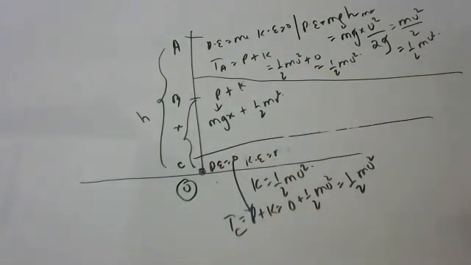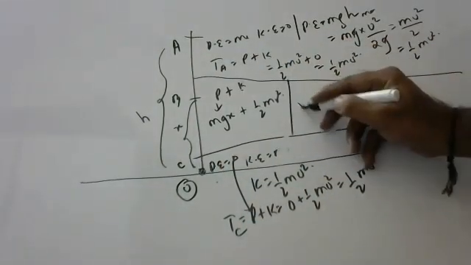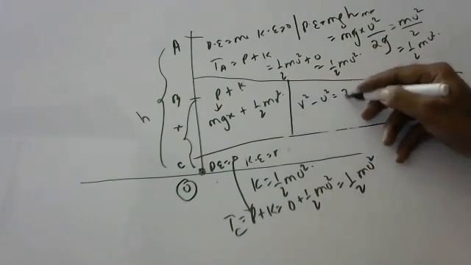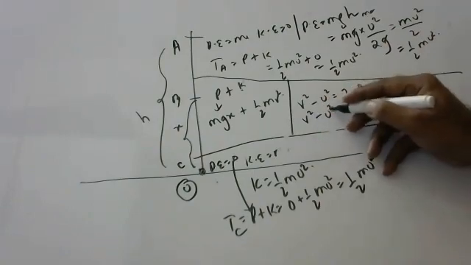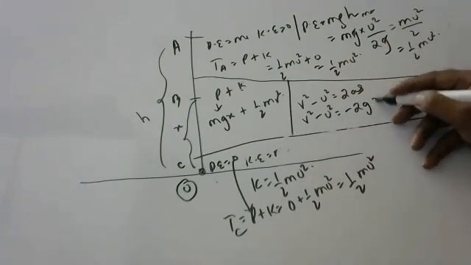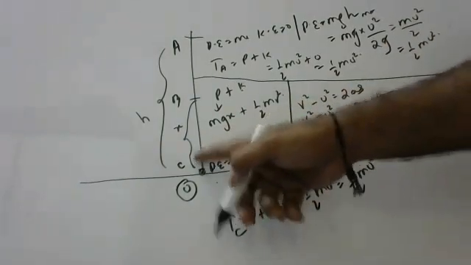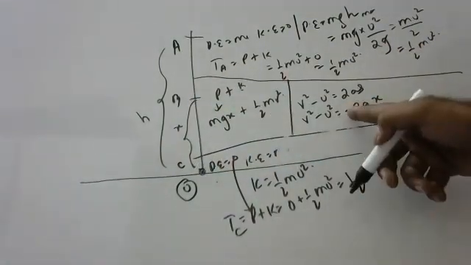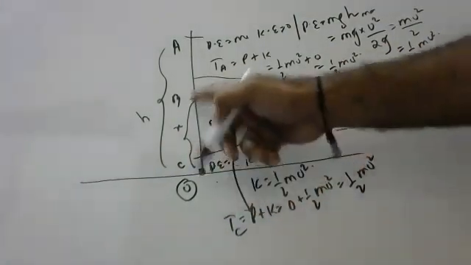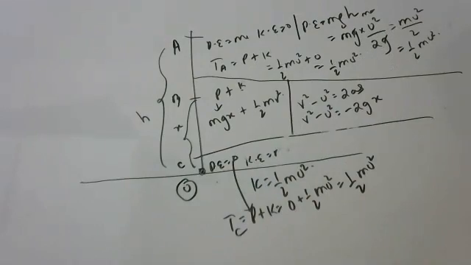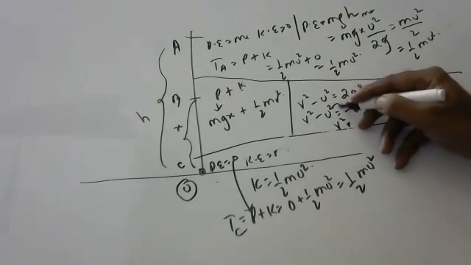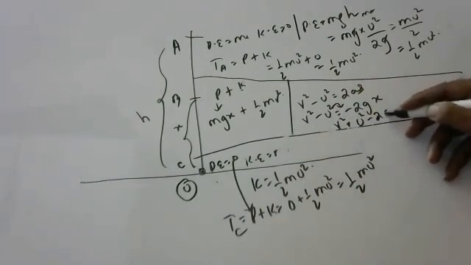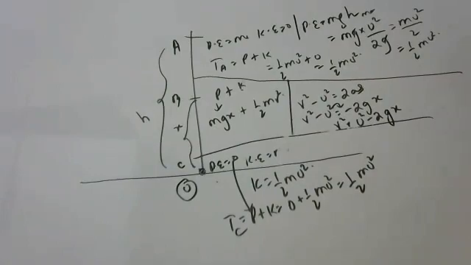What is the formula for velocity, children? v square minus u square is equal to 2a x. Here v square minus u square is equal to minus 2gx, because it is going against gravity, and x is the distance it went. So v square is u square minus 2gx.